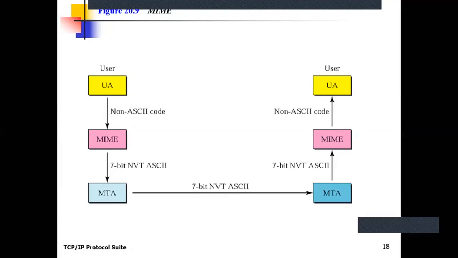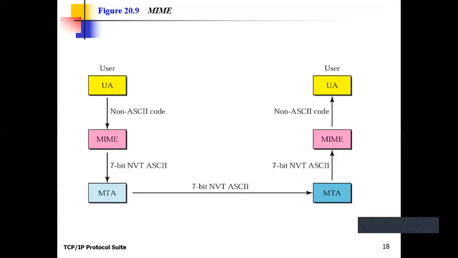So this particular user agent program running on some machine has a different or local code, which is any code other than ASCII code, known as non ASCII code. The non ASCII code is not understood by the other machine because its format is different.